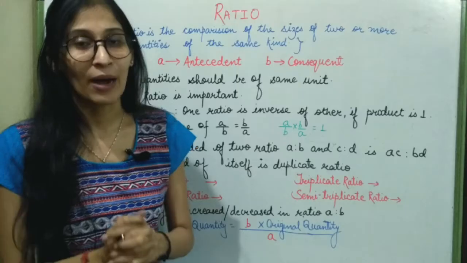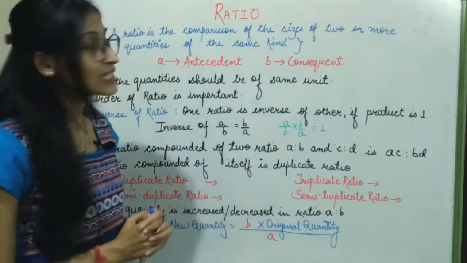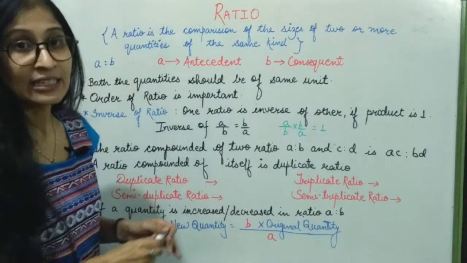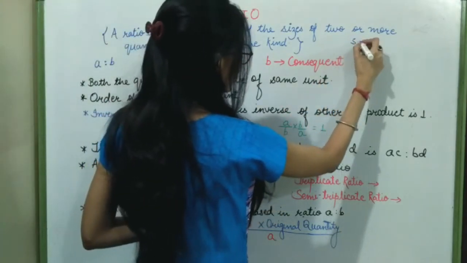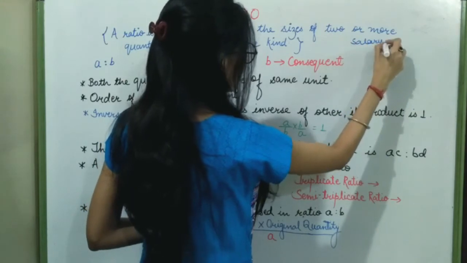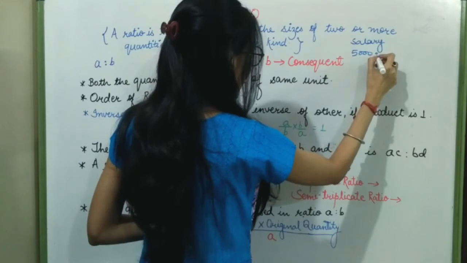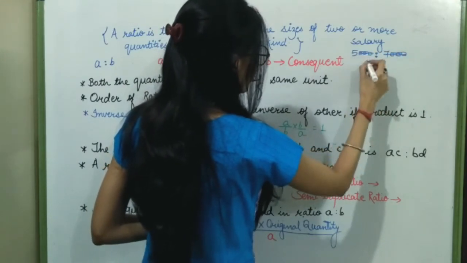I am going to discuss ratio. A ratio is the comparison of the sizes of two or more quantities of the same kind. Now, with the same kind, we mean we can compare the salary of two persons. Like if one person is earning 5,000 per month and the other is earning 7,000 per month, then their ratio of